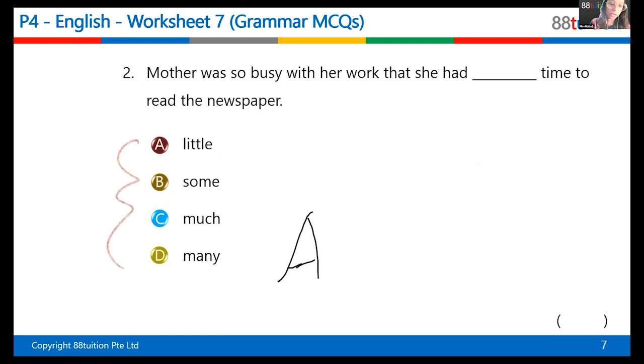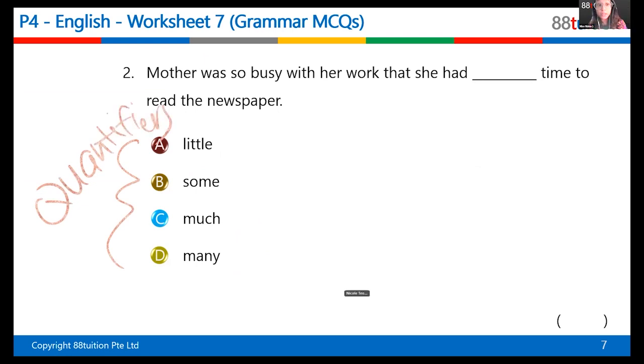These are all quantifiers. They tell you how much or how little of something there is. Some of them are used with countable nouns, some of them are used with uncountable nouns. So which one, A, B, C, or D, is used with things you can count? Anyone? Only one of them you can use with things you can count.